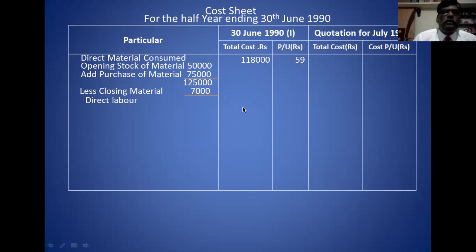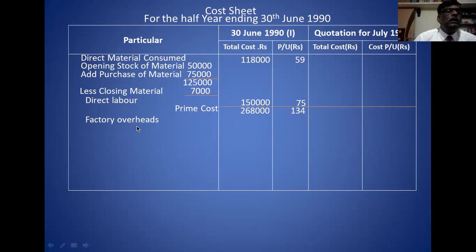Then direct labor is 1,50,000 divided by 2,000. It is 75. You divide by 2,000 because you manufactured 2,000 fans in the first period. Then prime cost is 2,68,000, and the total per unit is 134. It is prime cost. Then factory overhead.